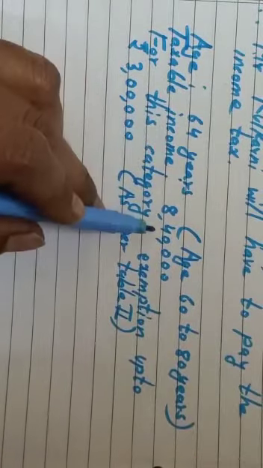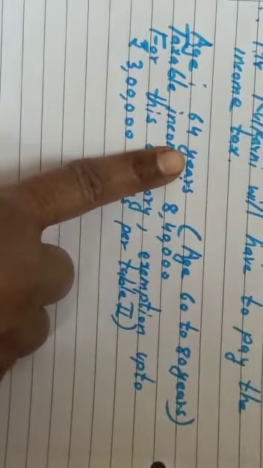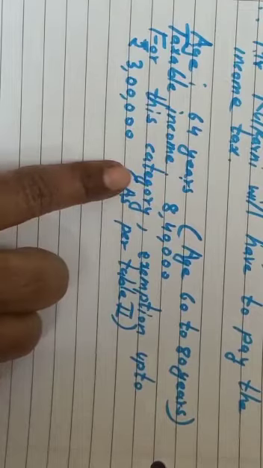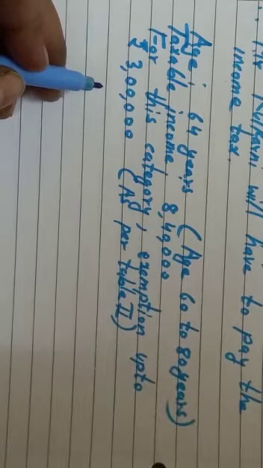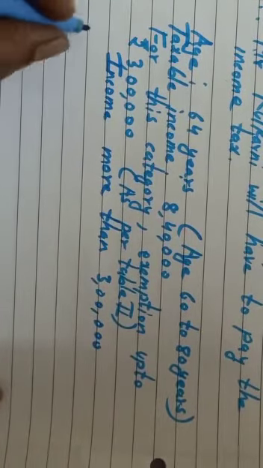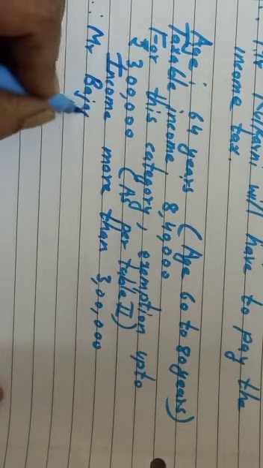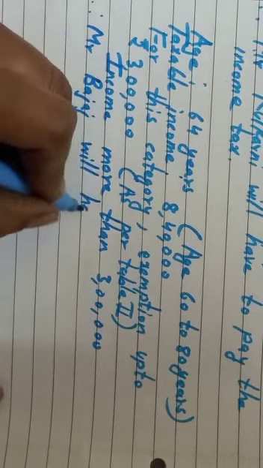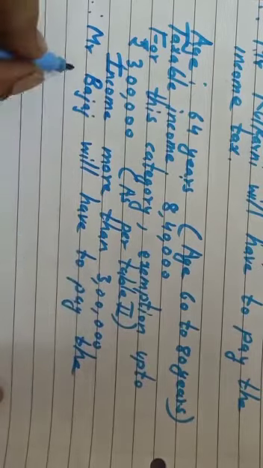So Mr. Bajaj, see here I have written, age 64 years, taxable income 8,40,000. For this category, exemption up to rupees 3 lakh. This you should remember, age 60 to 80 years. In MCQ question it can come. So as per table second, income more than 3 lakh, right? So Mr. Bajaj will have to pay the income tax. So income more than 3 lakh. Therefore, Mr. Bajaj will have to pay the income tax.